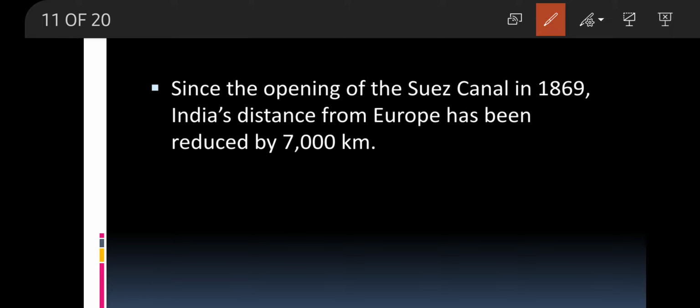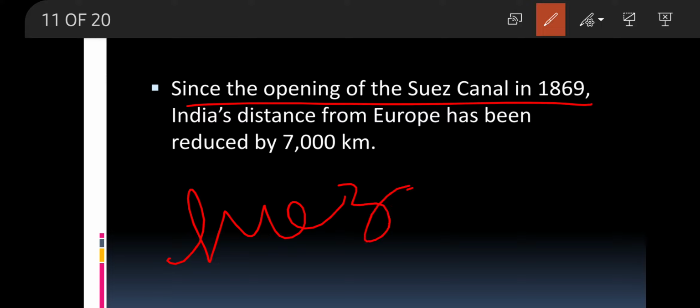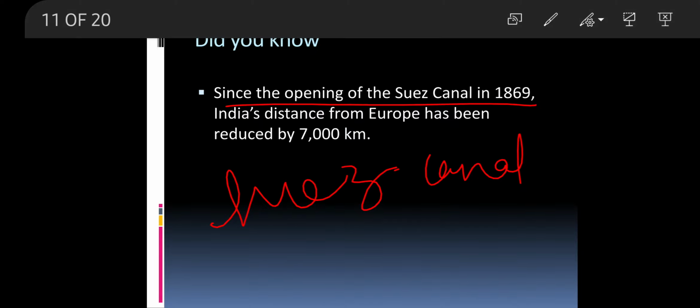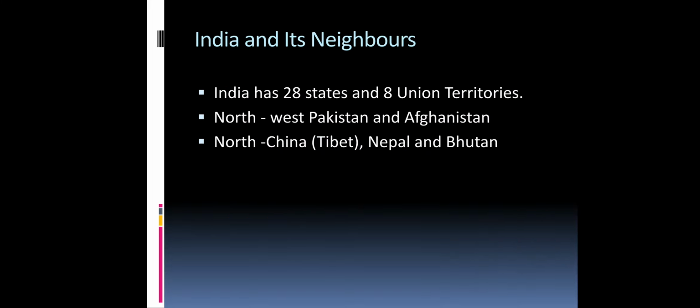Okay, so we know about the Suez Canal, we have heard the name, but what is it all about? Today we are going to reveal that. The Suez Canal was built in 1869, and it reduced the distance between India and Europe by 7,000 kilometers.